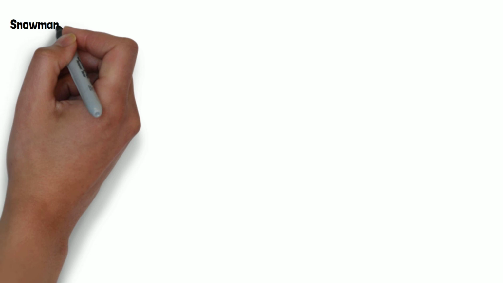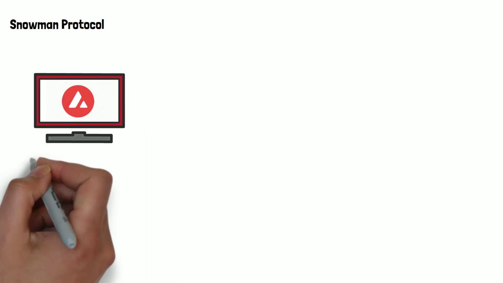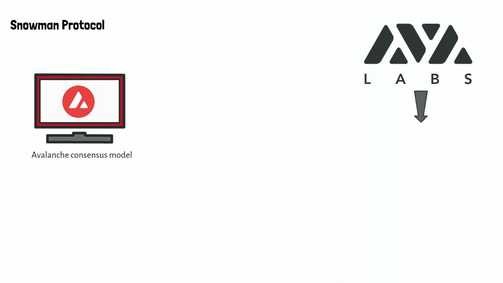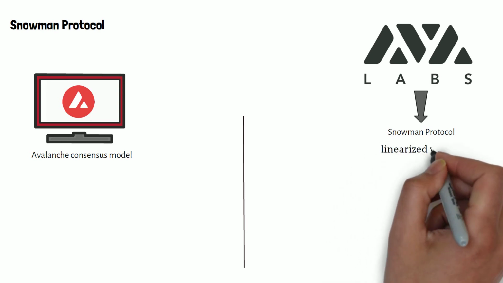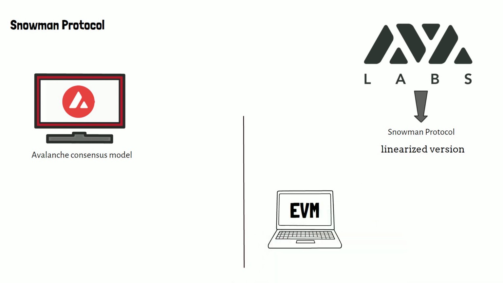Now, let's get into something fun. Because moving on from infrastructure, let's get into the specific details about the network. So, the main primary network uses the Avalanche consensus model, but Ava Labs created an even more powerful consensus model called the Snowman protocol. And yes, just to make you understand them, let's talk about the quick difference between the Snowman protocol and the generalized Avalanche protocol, because the difference is quite small, however, it is powerful. So, the Snowman protocol is the linearized version of the Avalanche so that it can fit the need of the Ethereum virtual machine. Basically, Snowman protocol has been optimized for smart contracts and high throughput.